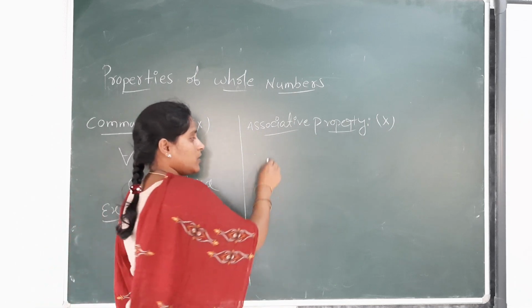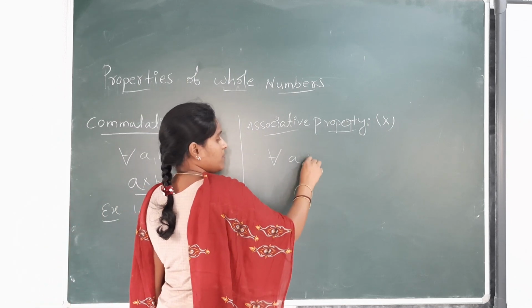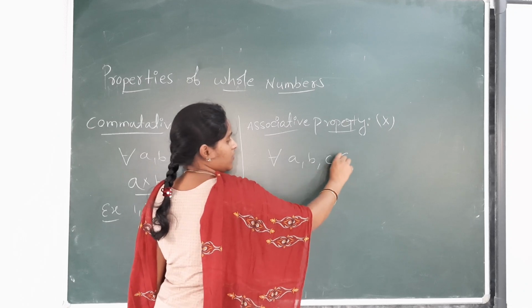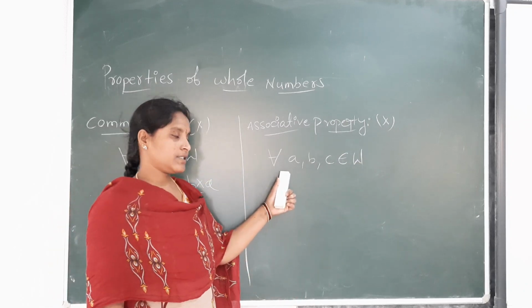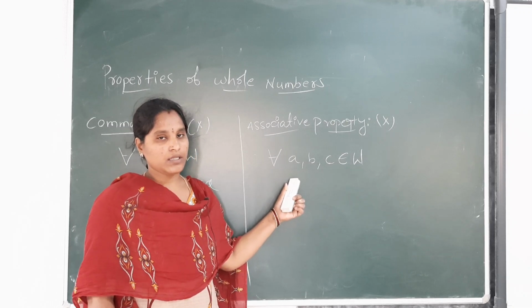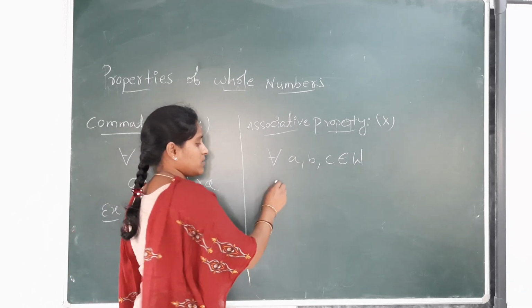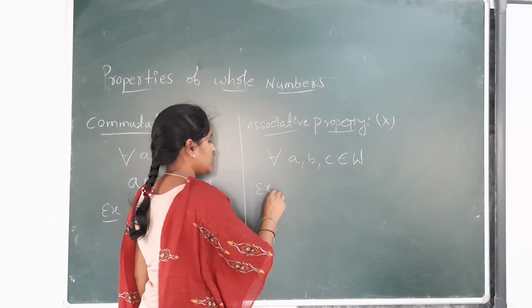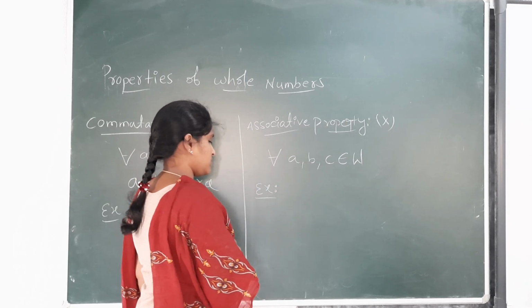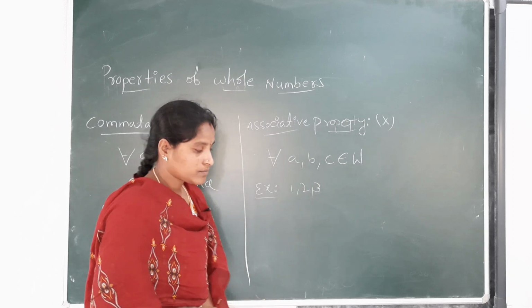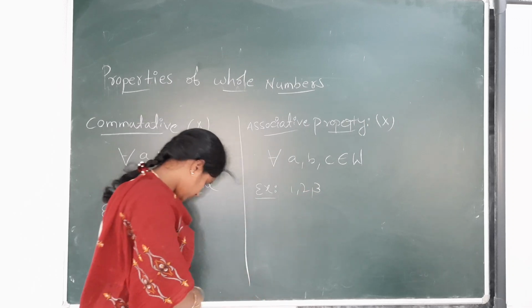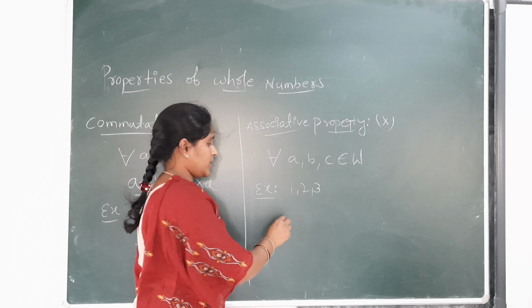Same for any three whole numbers a, b, c: if we multiply these three whole numbers in any order, then we will get the same result. For example, 1, 2, 3.